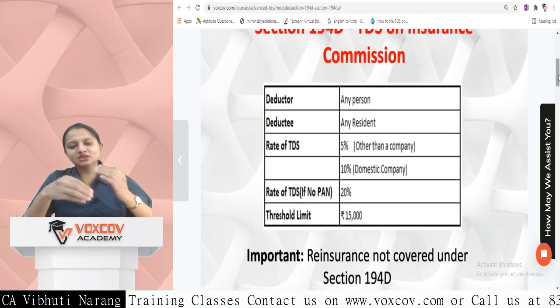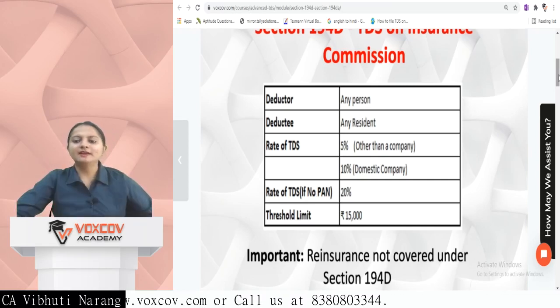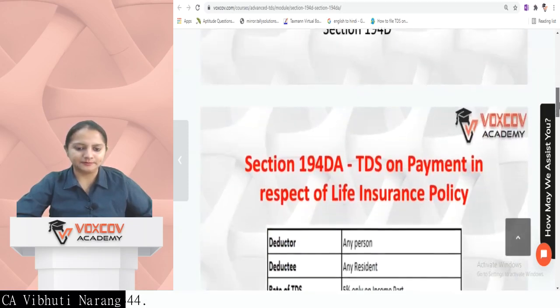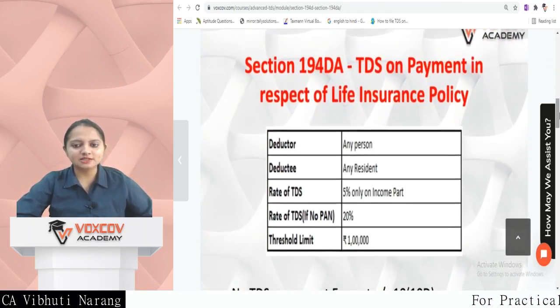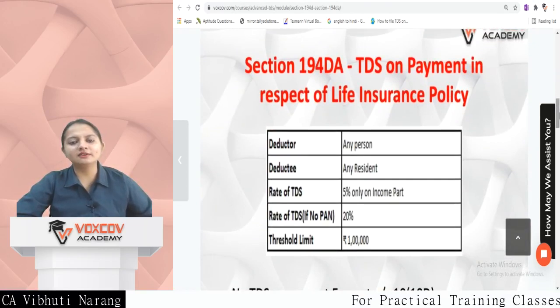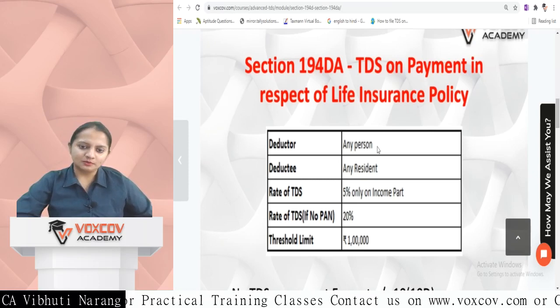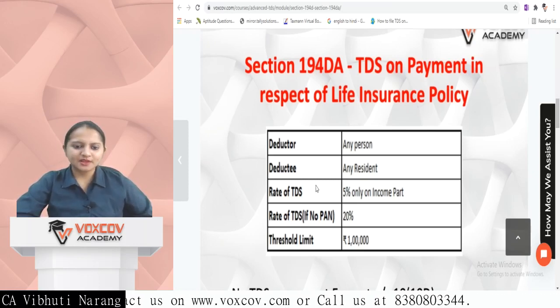So if any reinsurance service is given from one insurance company to another insurance company, that part is not covered under TDS section 194D. Next is section 194DA, which is TDS on payment in respect of life insurance policy. So if any life insurance policy amount is paid, the deductor is any person, deductee is any resident.